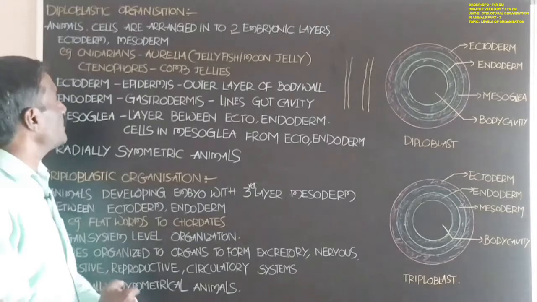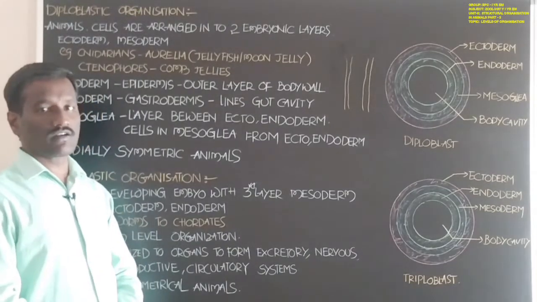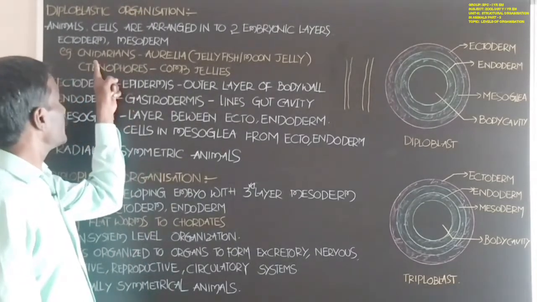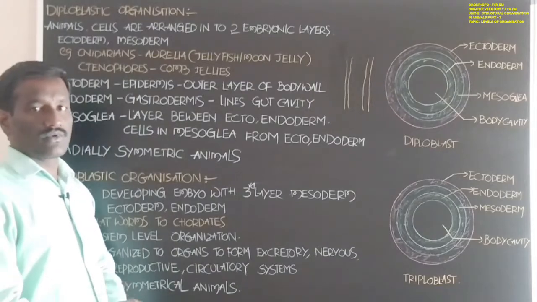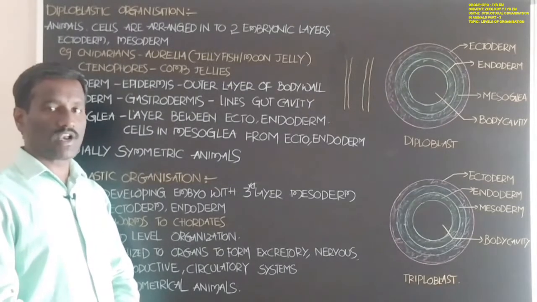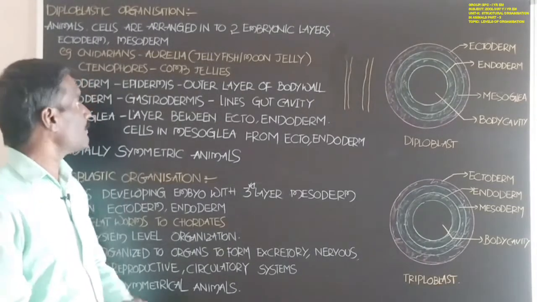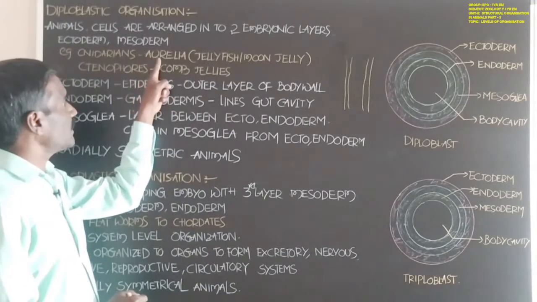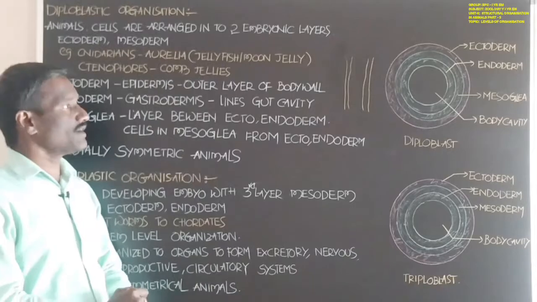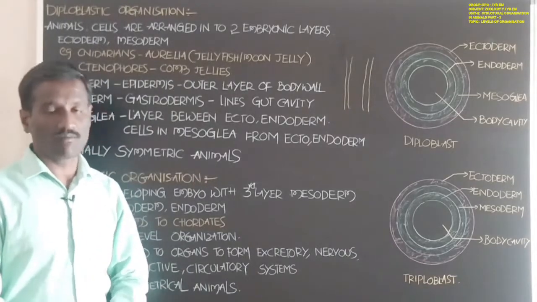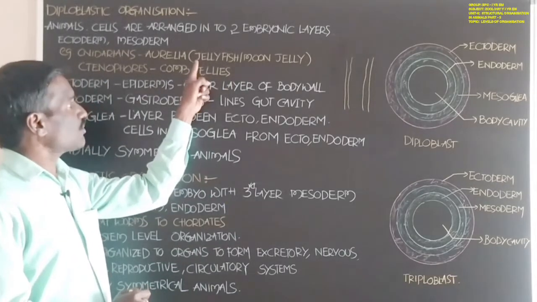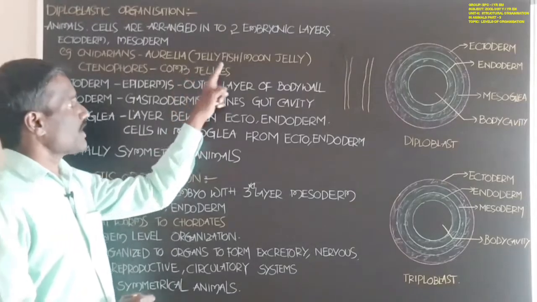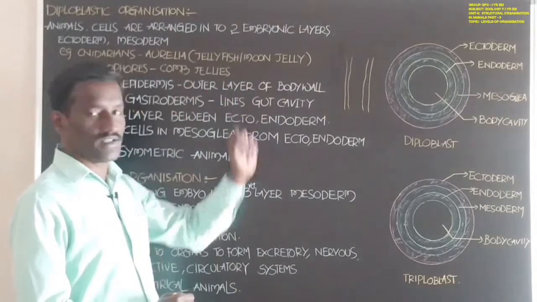Students, which animals show diploblastic organization? These are the cnidarians, belonging to the phylum Cnidaria. In these cnidarians, one of the animals, Aurelia, is a marine animal, also called jellyfish or moon jelly.